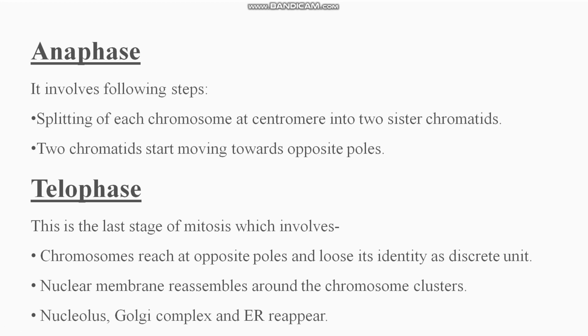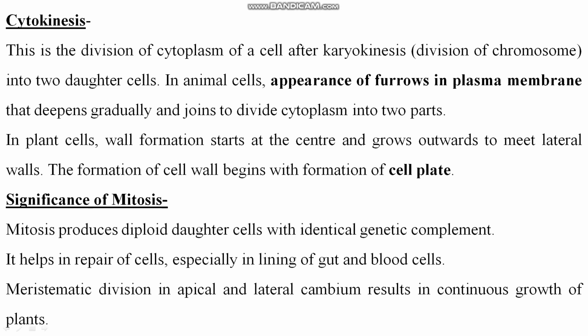The nuclear membrane reassembles around the chromosome cluster. You can see the nucleolus, Golgi complex, and ER reappear. Listen, they disappear at the time of prophase or late prophase, but in telophase, these reappear. Clear? So after these phases, cytokinesis takes place.